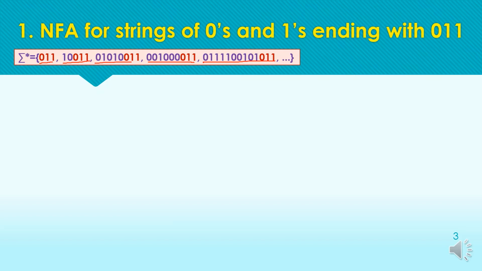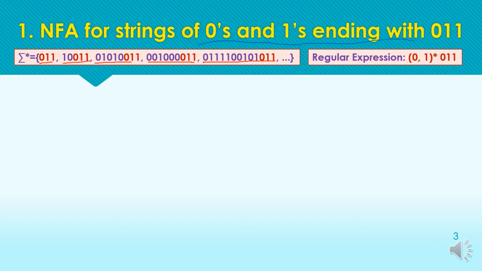Now from this lecture I am starting a new representation of the question statement as a regular expression. It means in the exam we can have the question in the form of a statement or in the form of a regular expression. Here the regular expression is representing the same information as the statement.